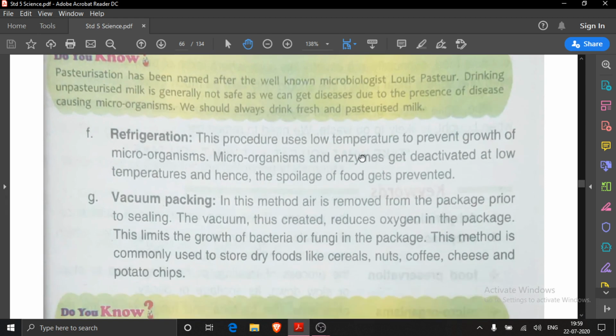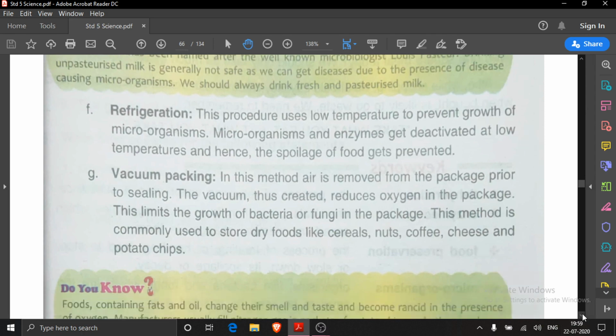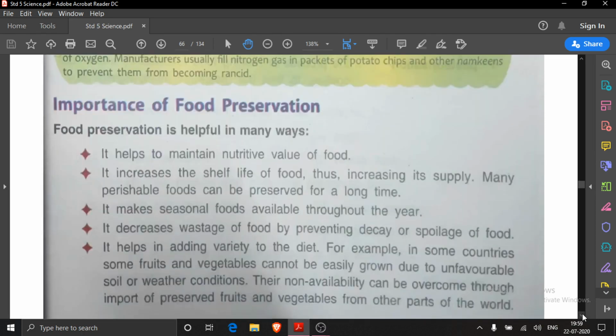This procedure uses low temperature to prevent growth of microorganisms, because microorganisms and enzymes get deactivated at low temperature and then the spoilage of food gets prevented. Last we have read about vacuum packing, in which I gave you the example of your potato chips packet also. Why it is important? That also these points we have already discussed.